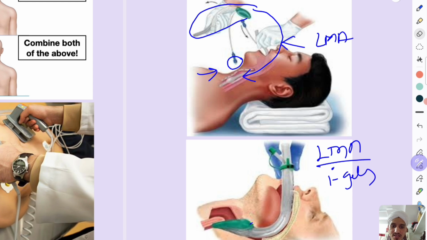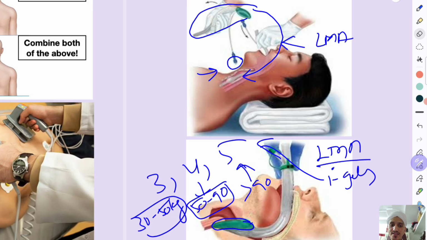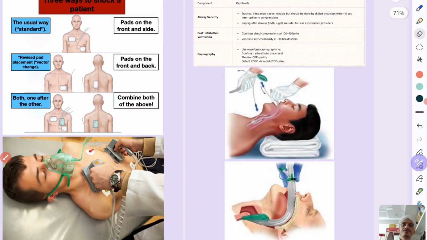So here, this is made up of gel like thing. It gets molded to the shape of the larynx. There are 3 different sizes, 3, 4, 5 of i-gels. So for 30 to 50 kgs you will give the size of 3, for 50 to 90 kgs you will give the size of 4, and for adults more than 90 kgs you will give the size of 5. Okay, just remember that thing.